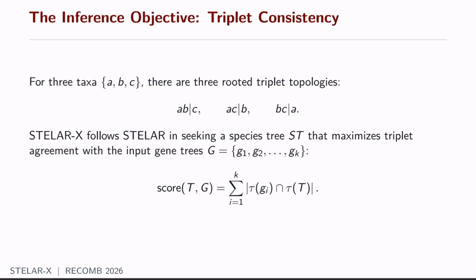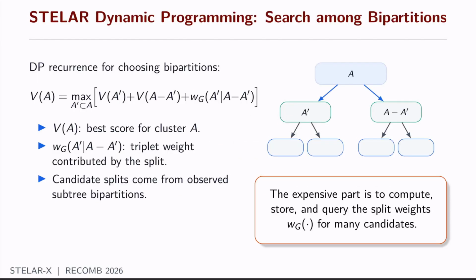Well, first, what is our inference objective? The inference objective of STELAR-X is similar to STELAR. We aim to construct a species tree SP that maximizes triplet agreement with the input gene trees. That means we want to maximize the number of triplets that are common between our inferred species tree and all the input gene trees. So now let's look at the dynamic programming algorithm that was also in the precursor STELAR.